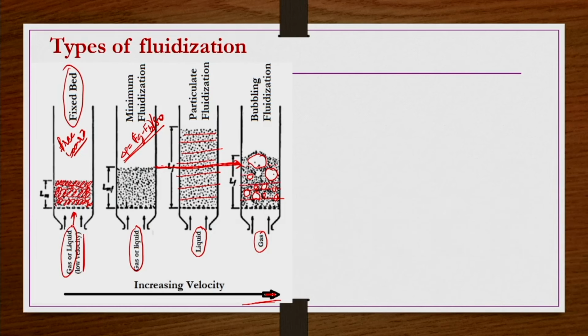The expansion of the bed that is taking place is primarily because of the rising of the bubbles or the voids, while the dense phase or the particulate phase is almost under similar conditions, at a similar height as in minimum fluidization conditions. That is what one can say from here. Okay. And then further, the bed density at any location within the bed is not going to be the same; it is going to be different from one location to another.